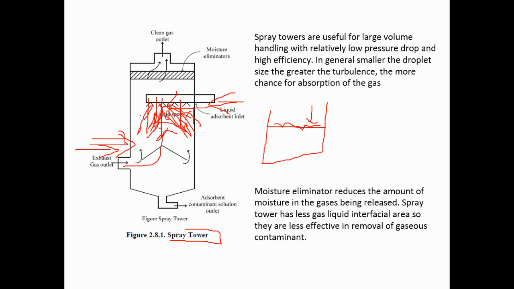The gaseous pollutant absorbed along with the water comes down, and only the clean gas passes through. This is the mechanism of absorption of gaseous pollutants in a spray tower.